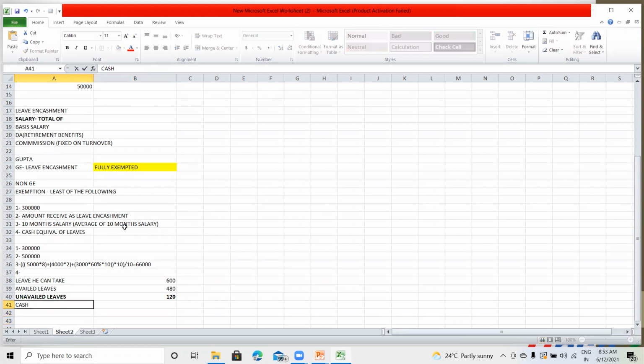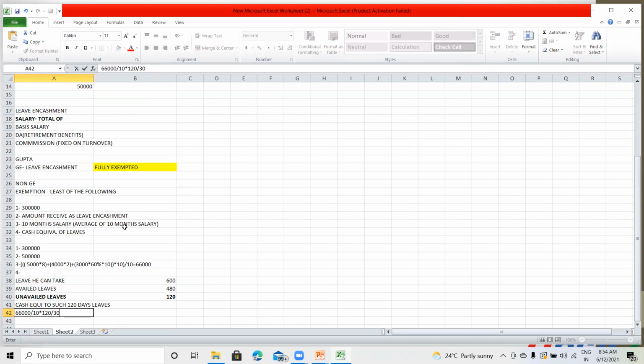the cash equivalent to such 120 days of leave, which will be the 10-month average salary of 66,000, divided by 10, into 120 days divided by 30 days, because this is for the 30 days.